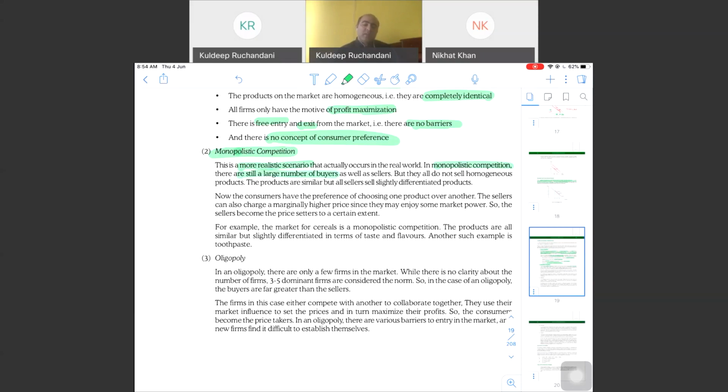Large number of buyers as well as sellers, but they don't sell a homogeneous product. They sell similar products, but slightly differentiated. So there are some differentiating factors. Consumers will have the preference to choose which product they want to buy. The seller can now also charge marginally higher prices. Whenever there are differentiating factors, pricing is going to be different. So some may enjoy market power, some may not. So sellers become price setters here and not price takers. Clear? So this is more realistic, what we see in the practical world.